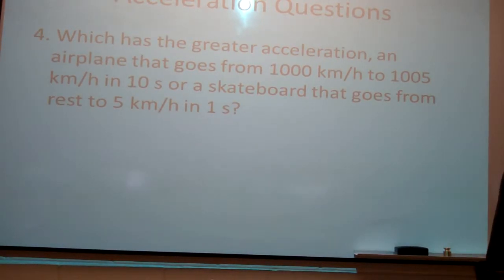Okay. Which has the greater acceleration, an airplane that goes from 1,000 kilometers per hour to 1,005 kilometers per hour in 10 seconds, or a skateboard that goes from rest to 5 kilometers per hour in 1 second? Skateboard. Everybody understand why it's the skateboard? It's the same change in velocity, but over a shorter amount of time. So the acceleration of the plane would be 0.5. The acceleration of the skateboard would be 5.